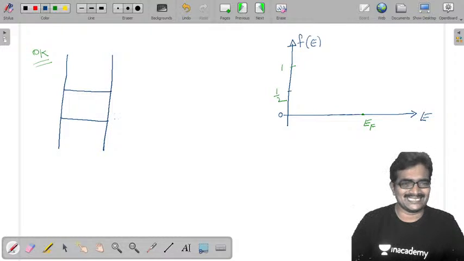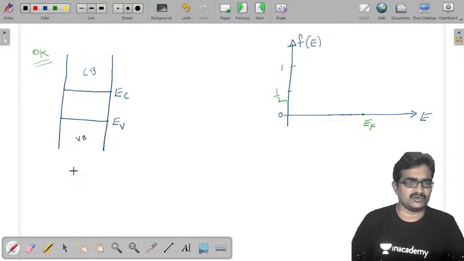This is EV and this is EC, the conduction band and the valence band. We observed already that at 0 Kelvin, all covalent bonds are completely filled.